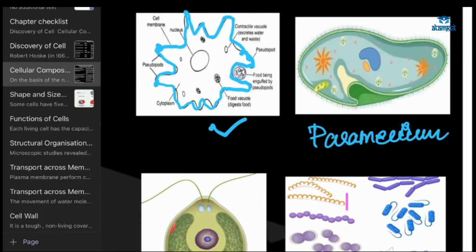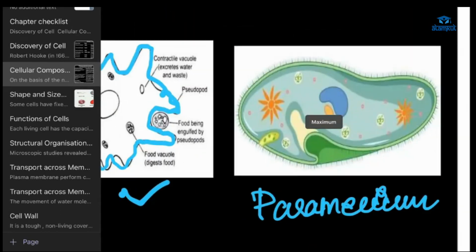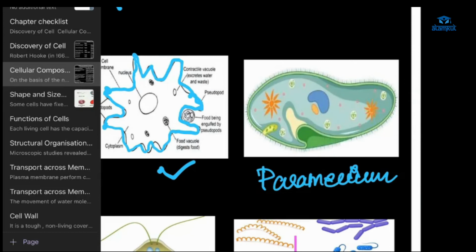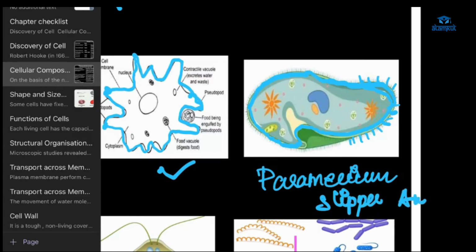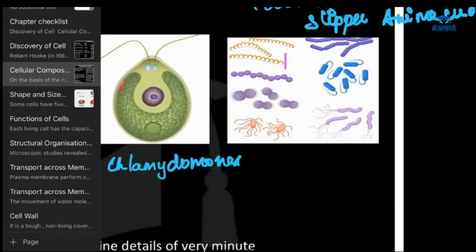What you can see, Shazam, you told this is a cockroach. What about this one? Yeah, this looks like a slipper, right? Something like that. So it is also known as slipper animalcule. These all are single cell, and this is bacteria.